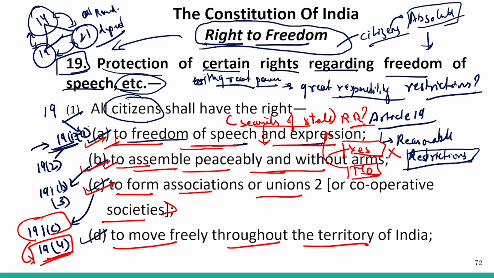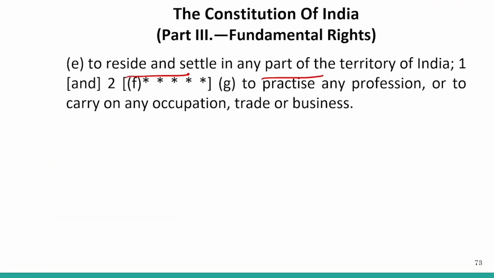So I suppose you are able to understand that these are the fundamental freedoms that have been given to you. All these fundamental freedoms come with certain restrictions that have already been discussed.